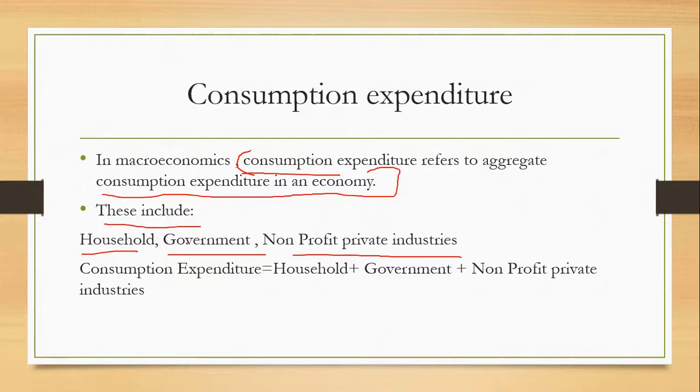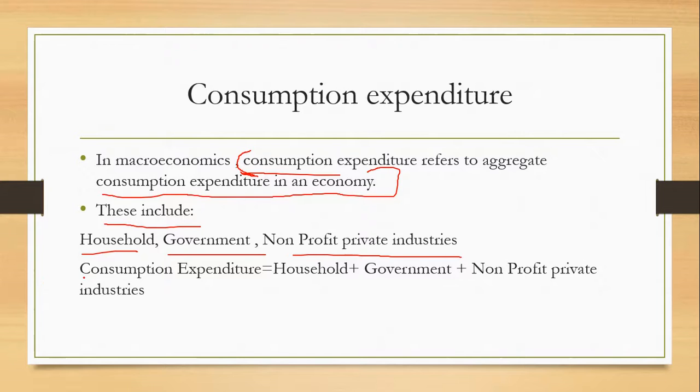The government procures food from farmers, or buys stuff from other countries, maybe for someone else's benefit. The government has a huge part in consumption expenditure.